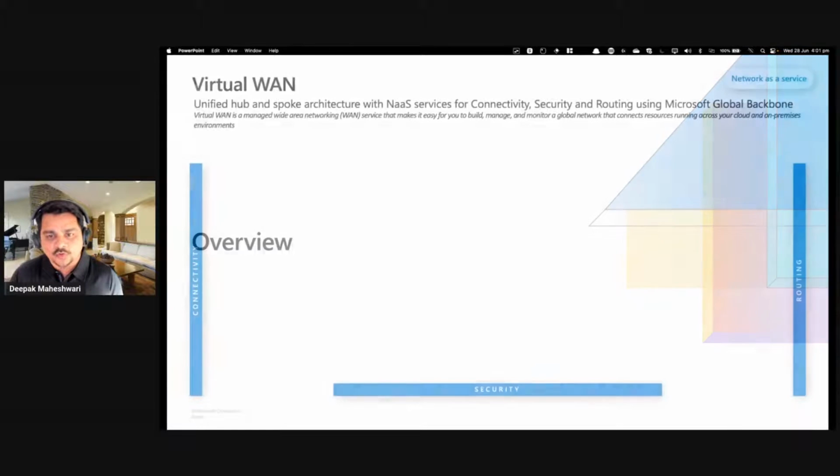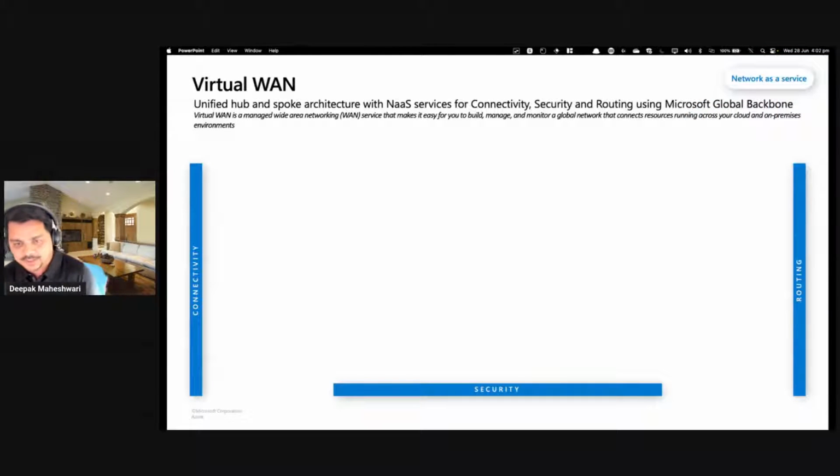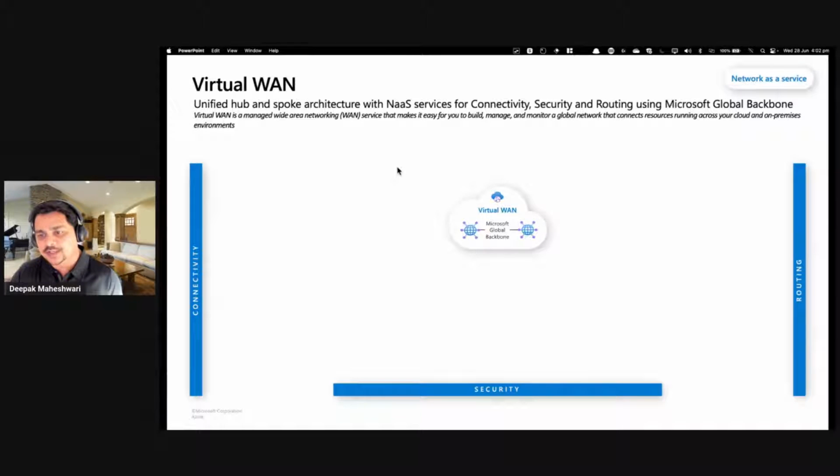So let's have a quick overview of what Virtual WAN is. As we talked about, Virtual WAN is a Microsoft managed network service, which allows you to connect all of your branch offices as well as the Azure virtual networks all together. The way it works is you deploy a virtual WAN, and as part of it, you can deploy virtual hubs. Hubs represent your region. So if you've got multiple regions, you will be deploying multiple virtual hubs to represent each region. If required, you can deploy one or more hubs in the same region as well.